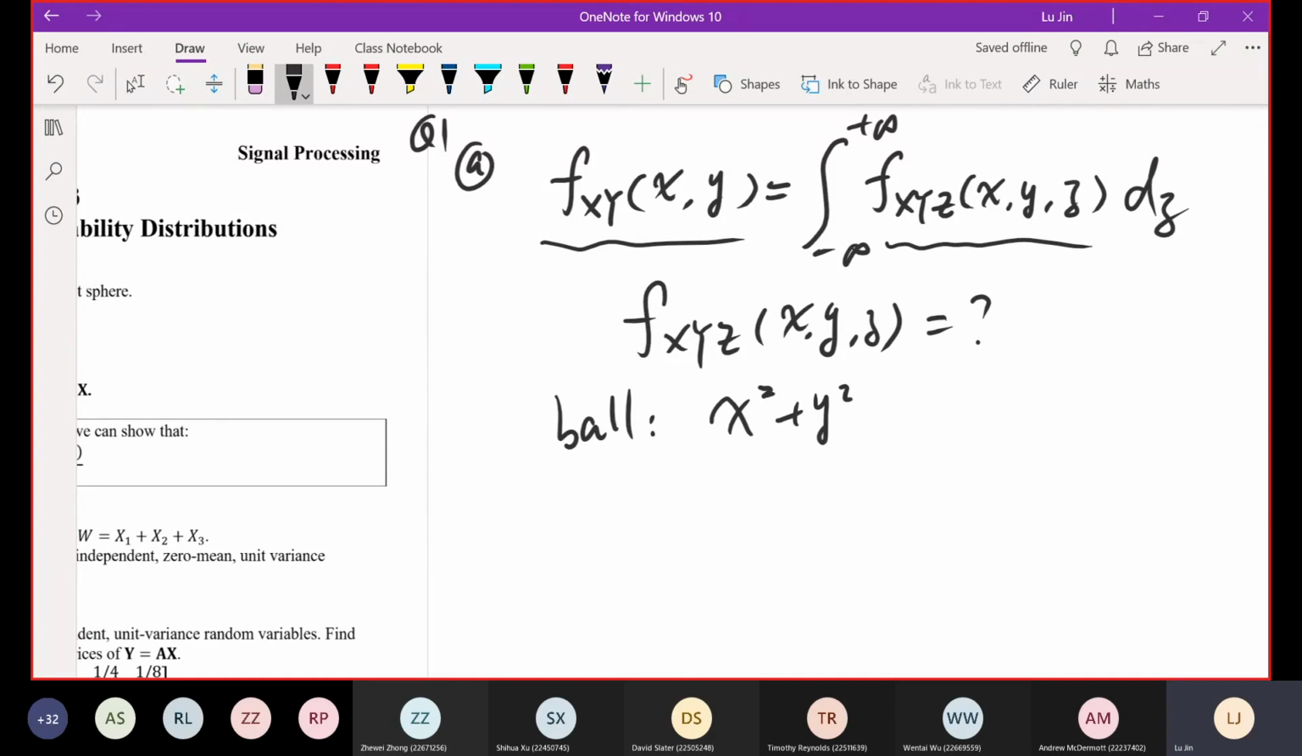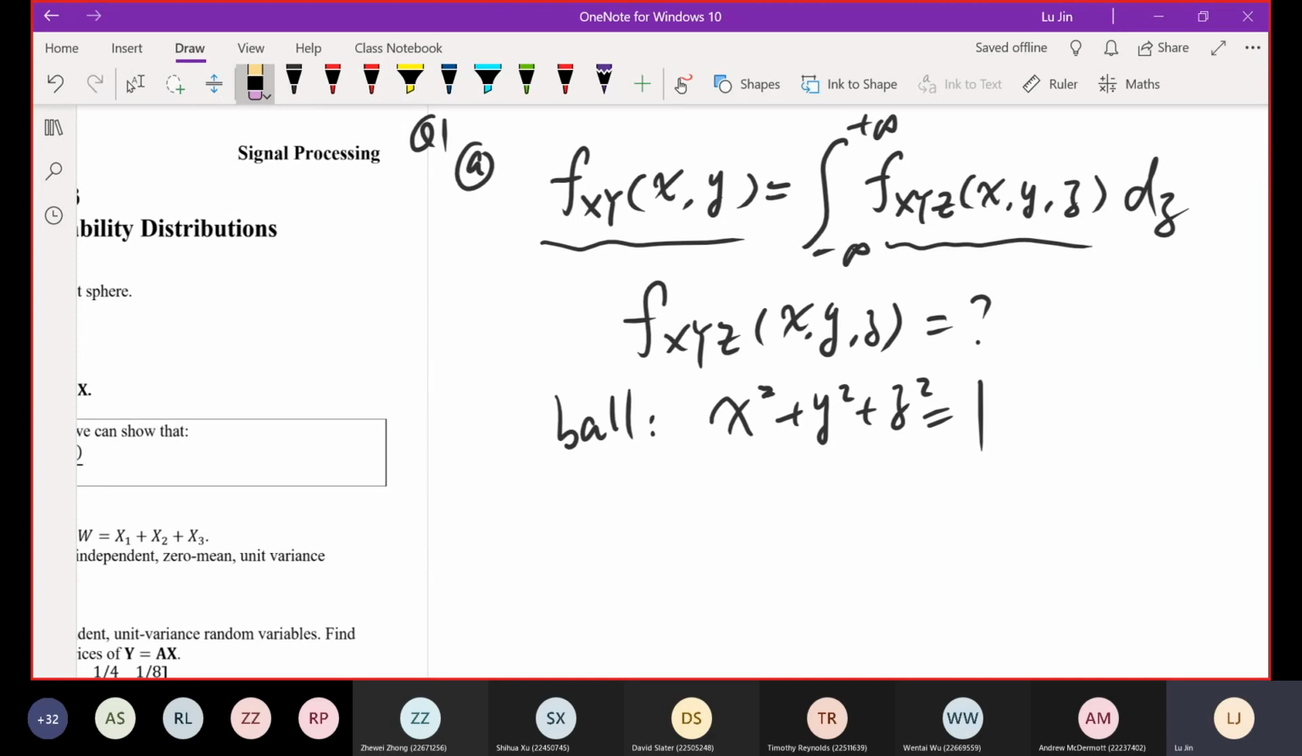x squared plus y squared plus z squared equal to 1. So this is the mathematical function for the ball in three-dimensional space, right? Normally the right-hand side should be the radius squared, but because we have a unit ball, r equals 1, and on the right-hand side we just have the single number 1 here. Okay, so we leave it alone.